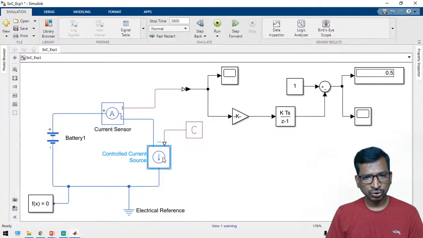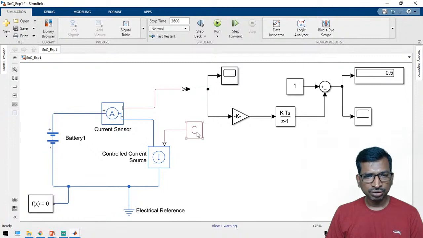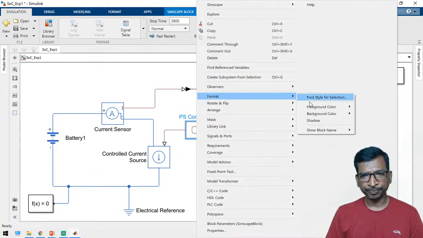So this is the current source. Here we have modeled that. So the 25 ampere we are going to draw continuously, right?